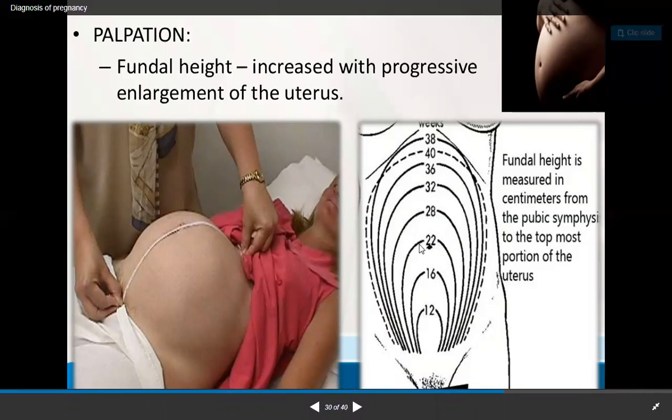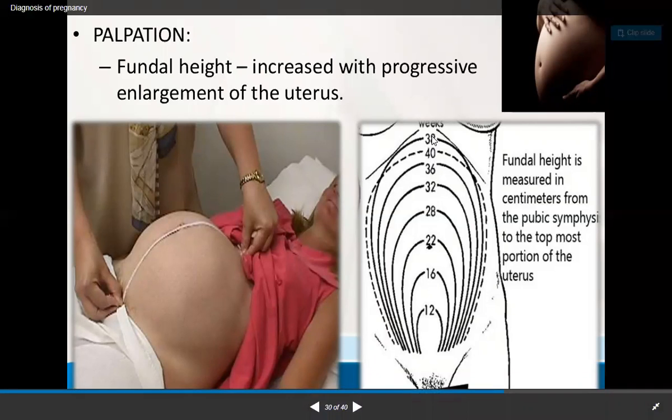Over the umbilicus it is 22, but in some it is 24. In between, add 4: 16, then 20, then 24, then 28, then 32, then 36, and then 40. But what happens over here?